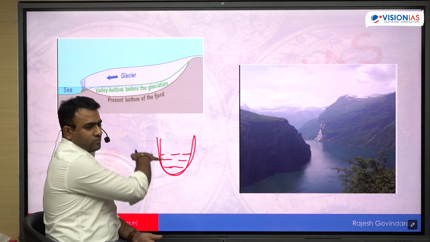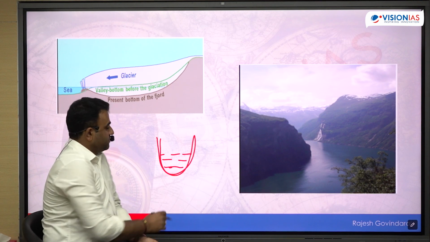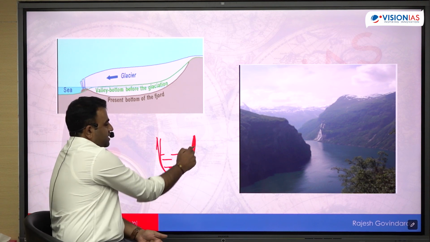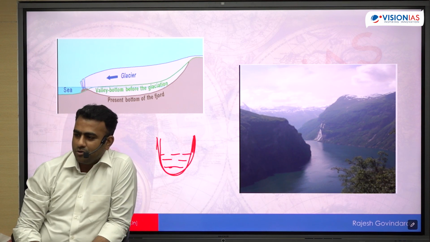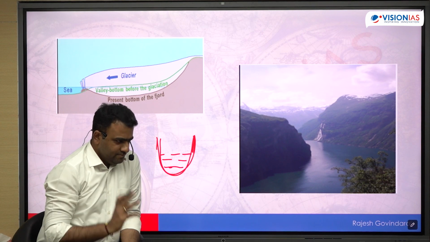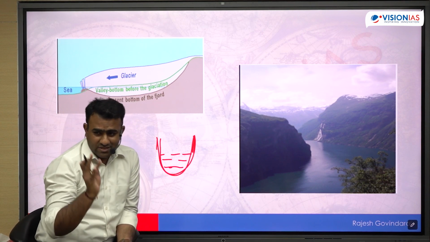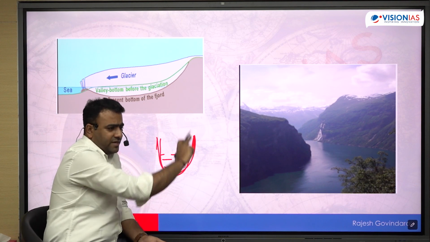Valleys तो बन गया near to the coastal region, it gets filled with water. Right? So that is why these valleys are very steep-sided. Can you see steep-sided? Steep-sided topography makes it more beautiful, because they have steep-sided valleys due to these U-shaped valleys.